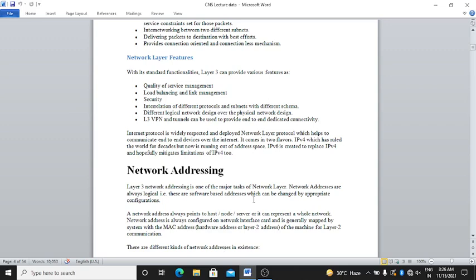Internet Protocol is a widely respected and deployed network layer protocol which helps to communicate end-to-end between devices over the internet. It comes in two flavors: IPv4, which ruled the world for decades and is now running out of address space. IPv6 is there, which was created to replace IPv4 and hopefully mitigate the limitations of IPv4 too.